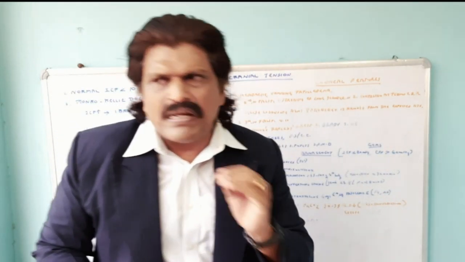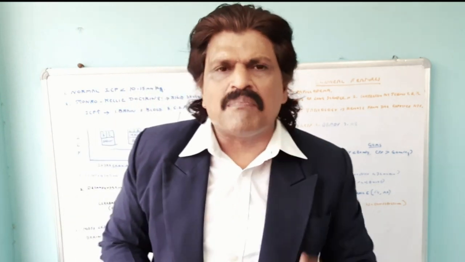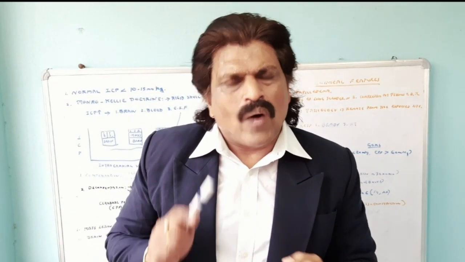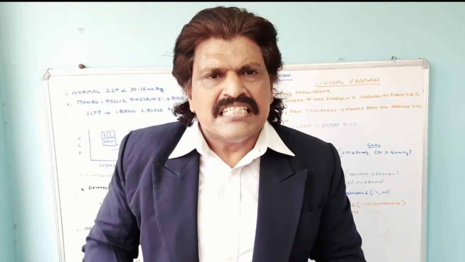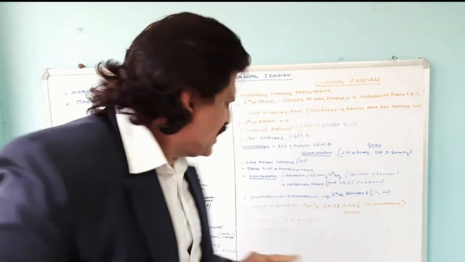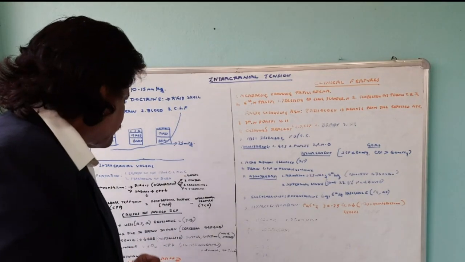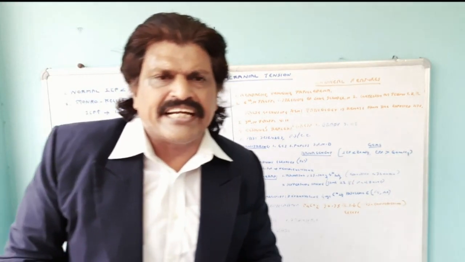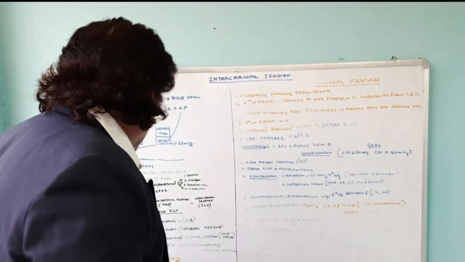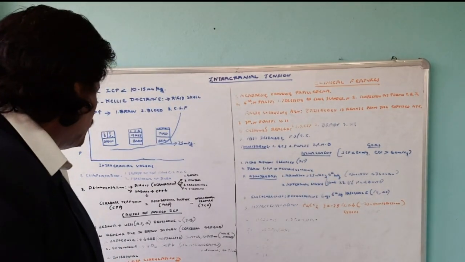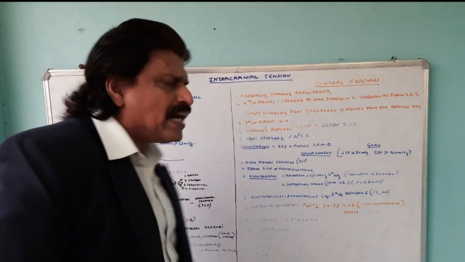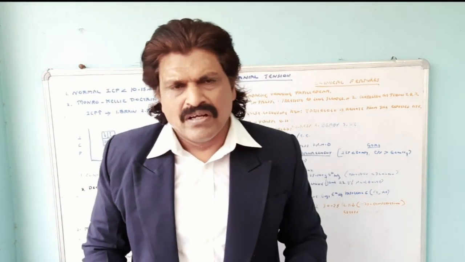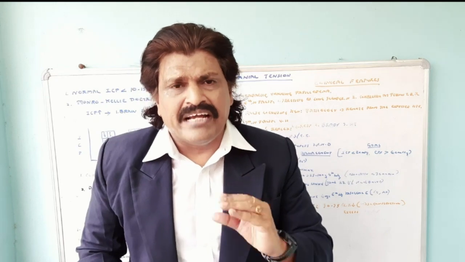Now, I'll spend a bit of time on the cerebral edema. Cerebral edema, basically there are three types. One, vasogenic edema. Second, cytotoxic edema. Third, interstitial edema. So, brain edema is of three types: vasogenic edema, cytotoxic edema, and interstitial edema. The vasogenic edema is because of the compromise of the blood-brain barrier. What is this blood-brain barrier?